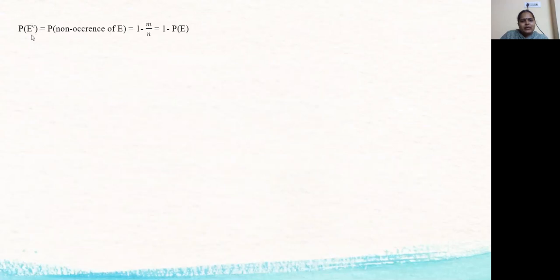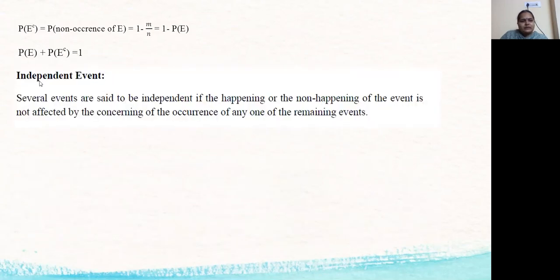Next, that is about P(E). Now, this is about P(E complement). P(E) means occurrence of the event E. P(E complement) is the non-occurrence of E. It is 1 minus m by n, which means 1 minus P(E). P(E) plus P(E complement) is 1.